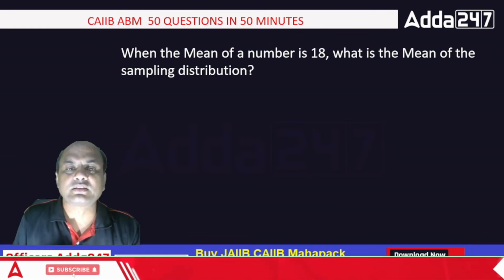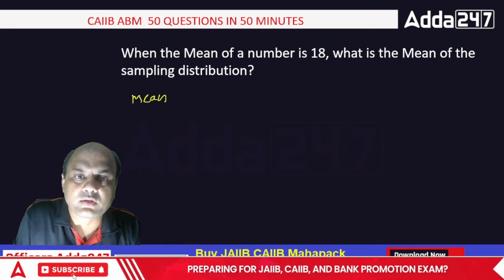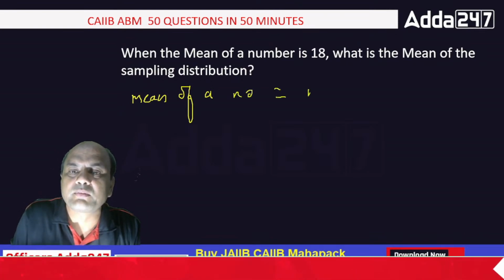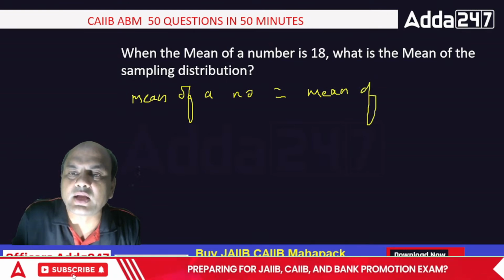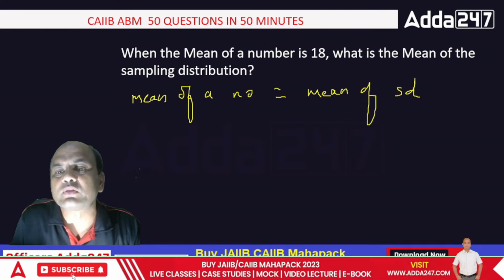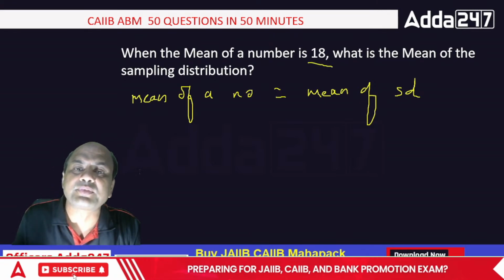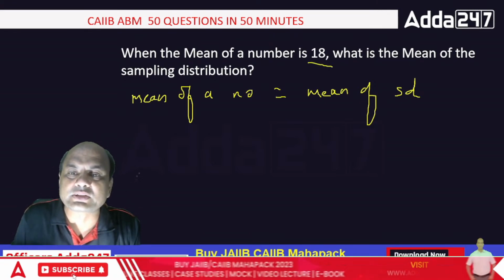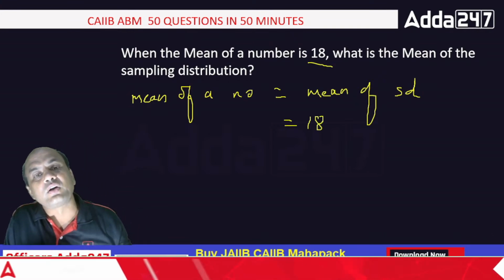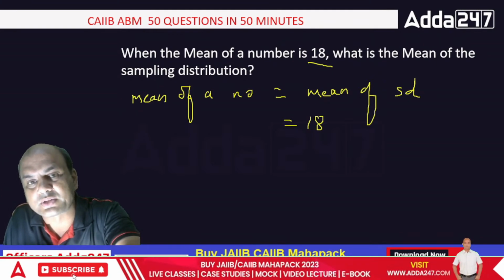The answer is, I'll just write something first. Mean of a number equals the mean of the sampling distribution. Always remember this: the mean of a number is always equal to the mean of the sampling distribution. So my answer will be 18 only.